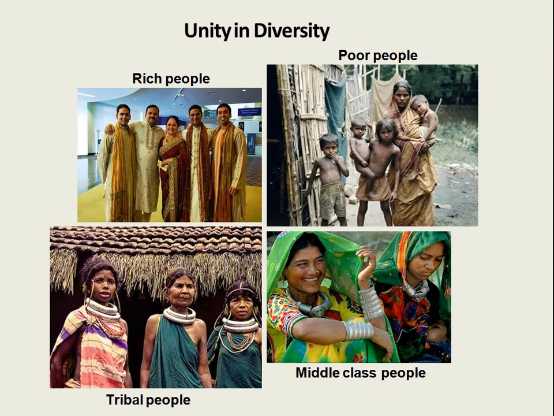now you are observing 4 photographs and the titles are: rich people, poor people, middle class people and tribal people. By seeing the 4 photographs, you can understand there is a diversity in the economic status of the people living in India. In unity in diversity, the economic status of the people is also very important.